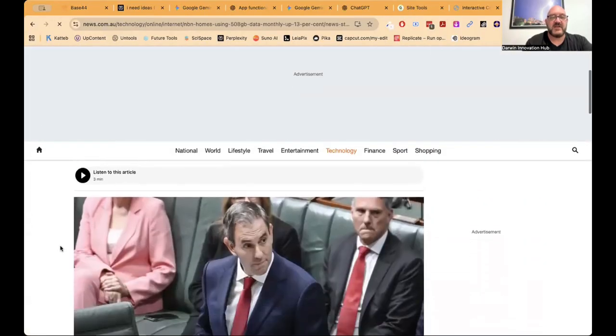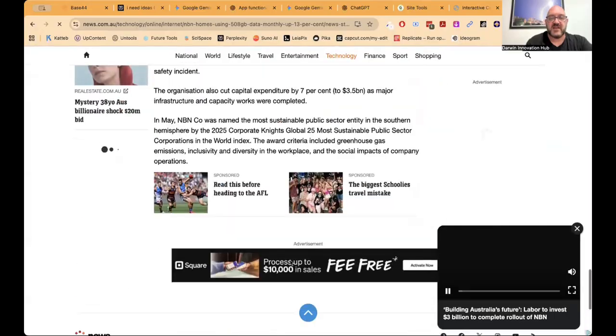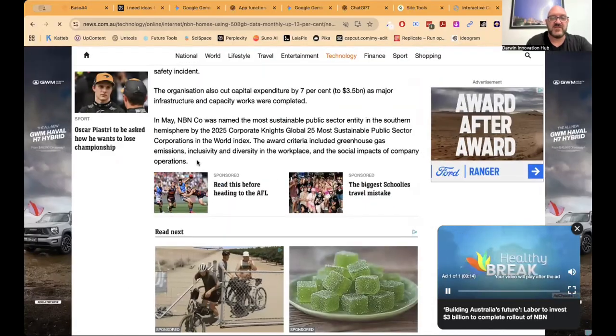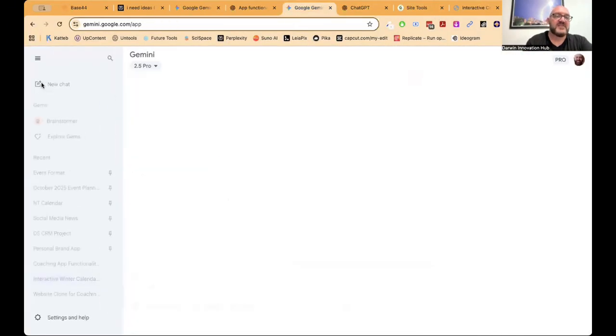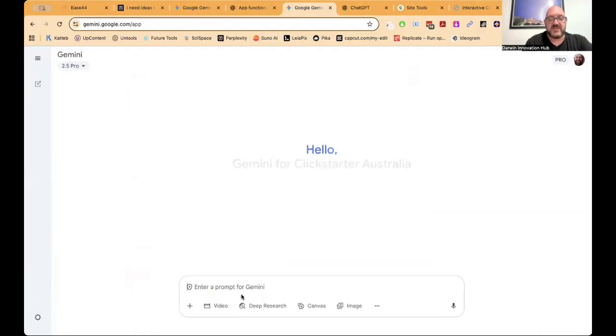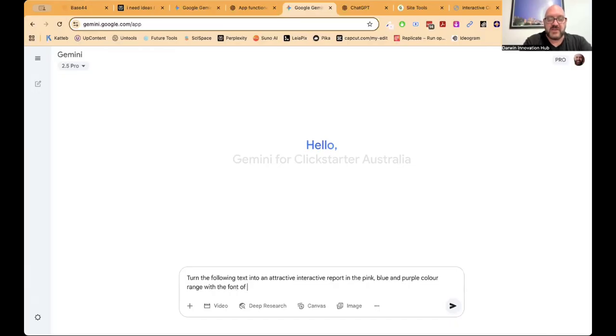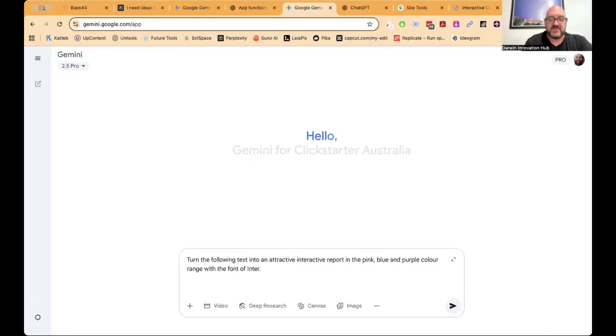Aussie families are using a lot of internet. So I'm just going to copy that story, which I'm probably not meant to do, but they can sue me later. In this story with this copy, I'm going to put this into, again, Google Gemini, start off a new chat, and I'm going to say, turn the following text into an attractive, interactive report in the pink, blue, and purple color range with the font of Inter. Down here, I'll just paste that in.